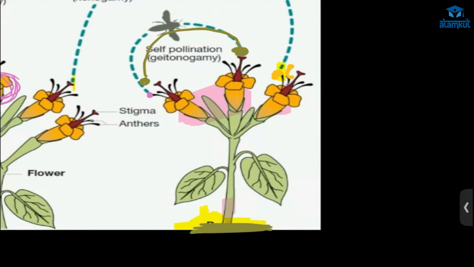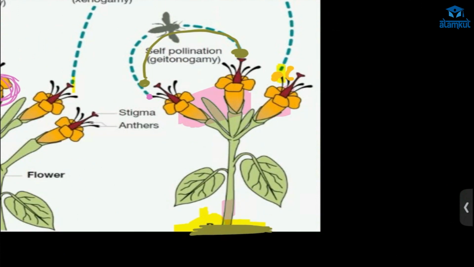In our body, are the cells of the hand or leg different? No, ma'am. They contain the same genotype. Likewise for the plant. So genetically it is self pollination.